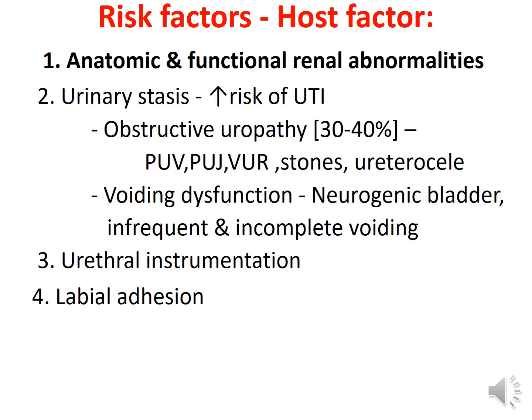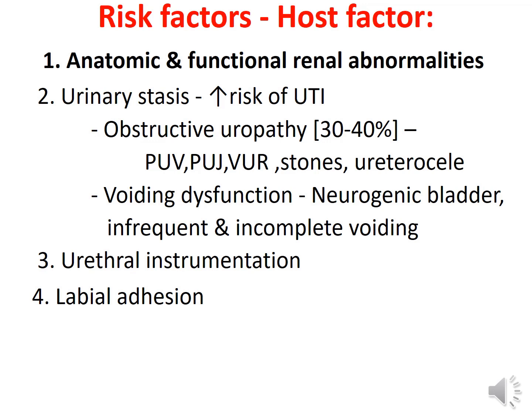So 30 to 40% of this urinary stasis is caused by obstructive uropathies. Obstructive uropathies means obstruction occurring anywhere in the urinary tract, which can occur in PUV, that is posterior urethral valve, PUJ, that is pelvic-ureteric junction obstruction, VUR, that is vesicoureteral reflux, where urine is refluxed back up the urinary tract, and stones also cause obstruction. Ureterocele, a congenital anomaly, also causes obstruction.